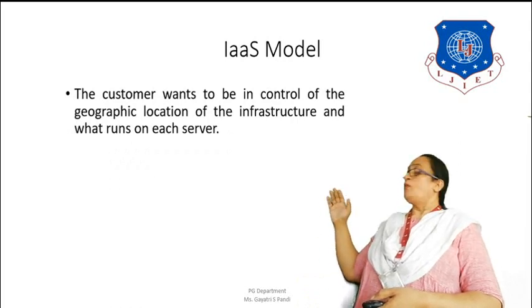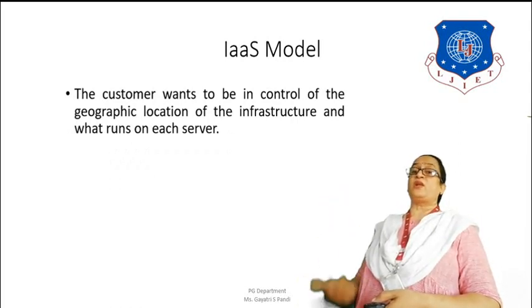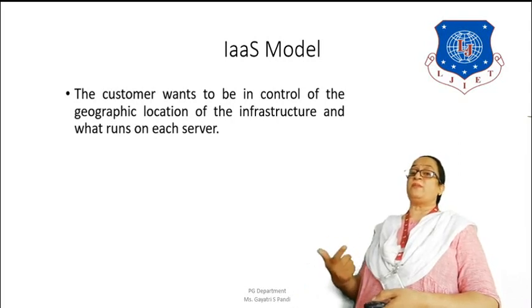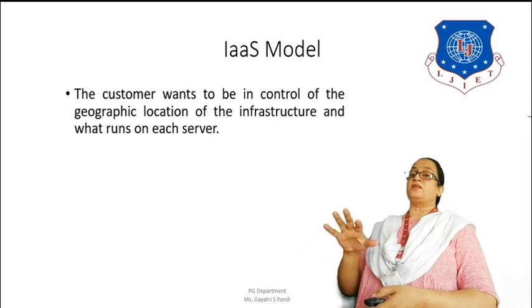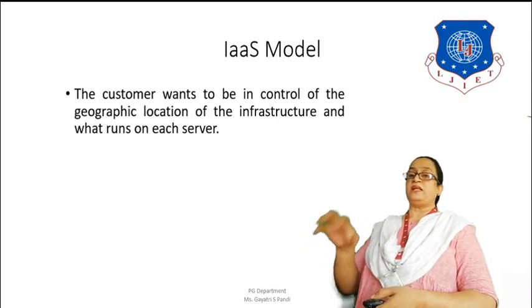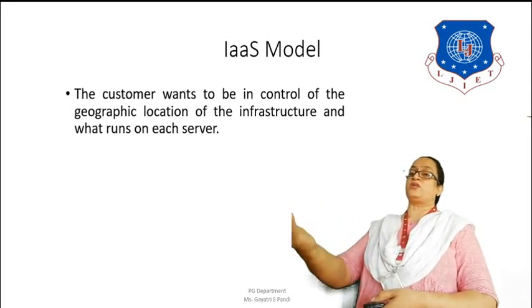So the customer wants to be in control of the geographic location of the infrastructure and wants to run on the servers provided by the service provider. Now, like for example, you belong to the Asia location. In Asia, maybe you have some centers which are nearby, like for example in India. So you have a close connection to the server, and you will be allocated the Indian server.